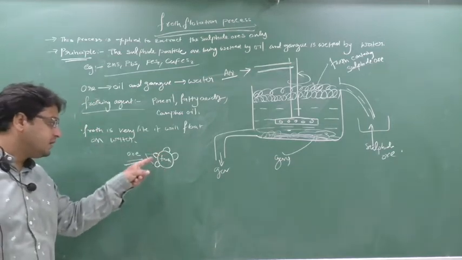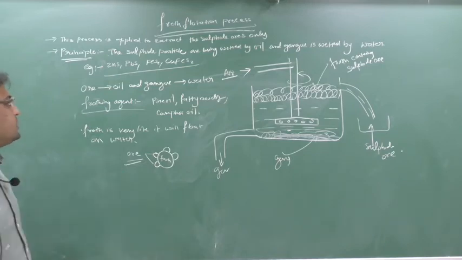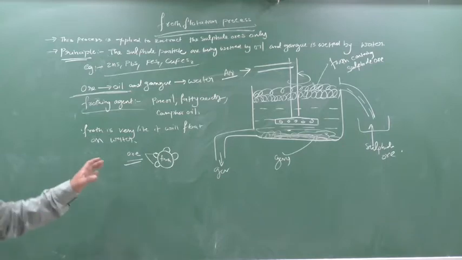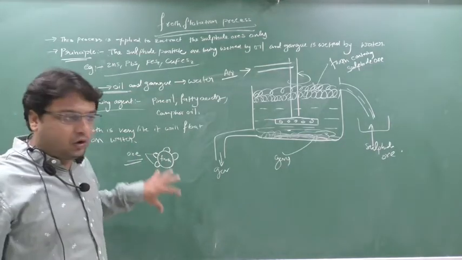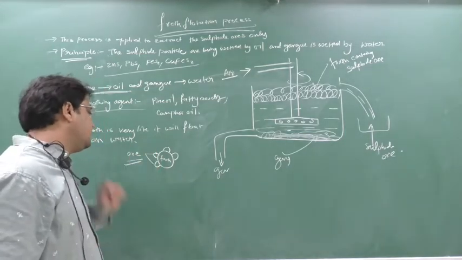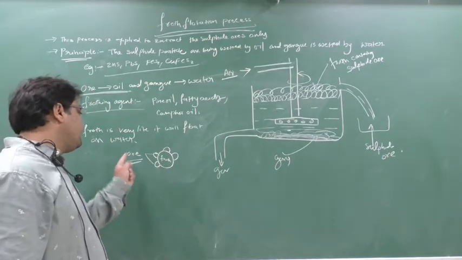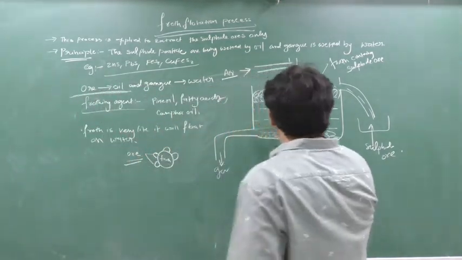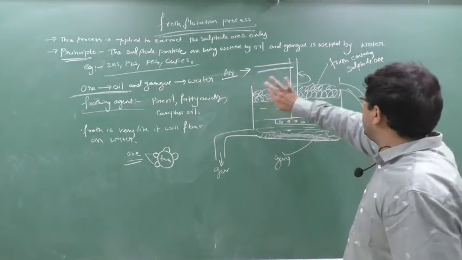The froth bubble, the ore particles stick to it. Why, brother? Ore will stick with oil. So this froth is of oil. With this froth of oil, ore will get stuck. And when ore gets stuck with this froth, it will come on the top and it can be removed.